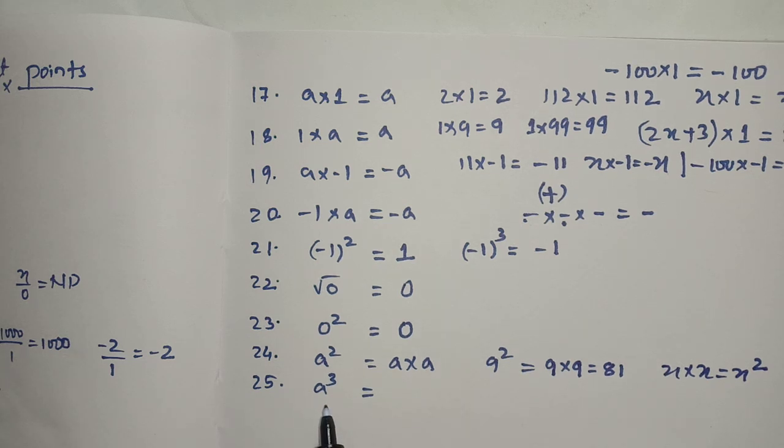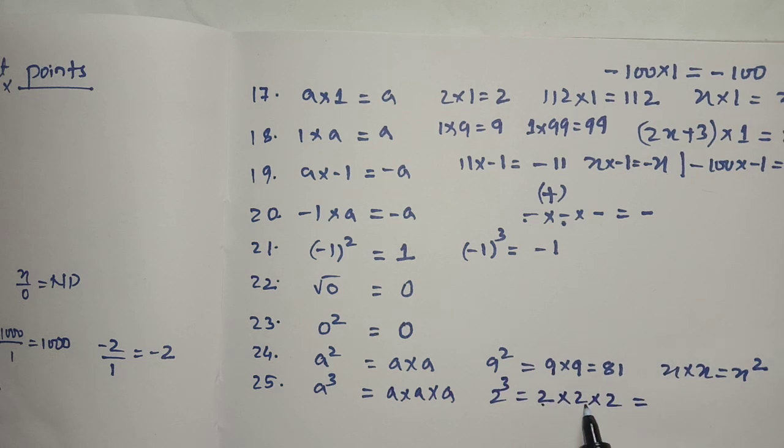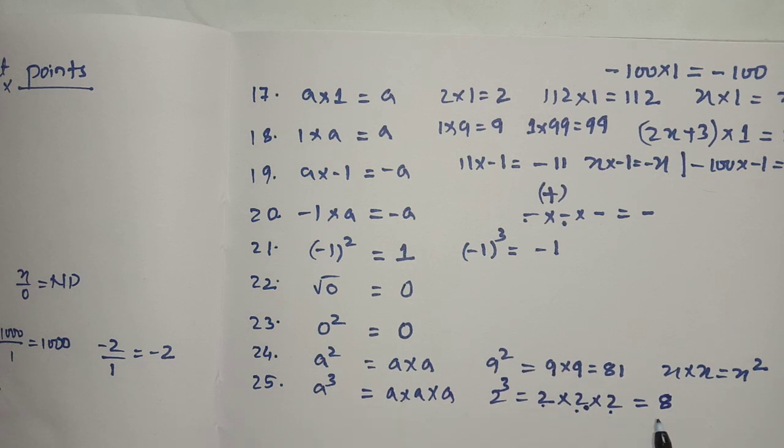Now the last one, a cube, a to the power of 3, can be written as a into a into a. Suppose we take 2 cube, then we have to multiply 2 3 times, student. 2 2s are 4, 4 2s are 8. Suppose x cube, then it can be written as x into x into x. 8 cube is 8 into 8 into 8, and we have to multiply that value 3 times.